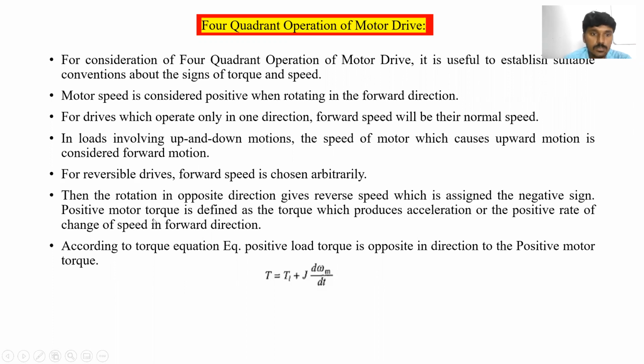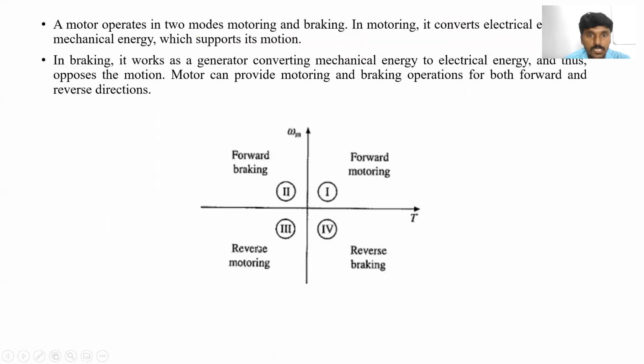Clear? Positive motor torque is defined as the torque which produces acceleration, or a positive rate of change of speed, in the forward direction. So whatever torque is produced in order to rotate the motor in the forward direction can be considered positive. When the motor is going to stop, or to rotate in the reverse direction, that torque can be considered negative.